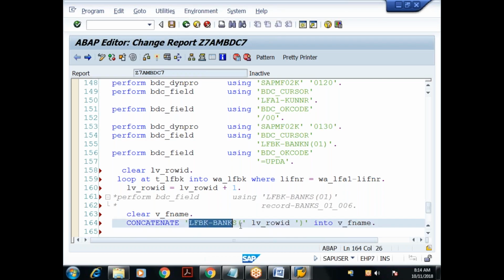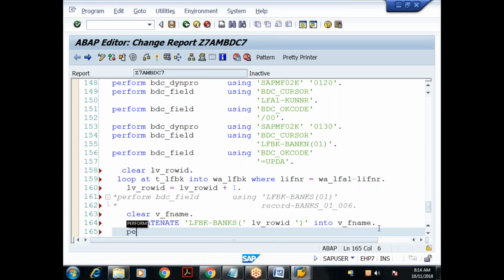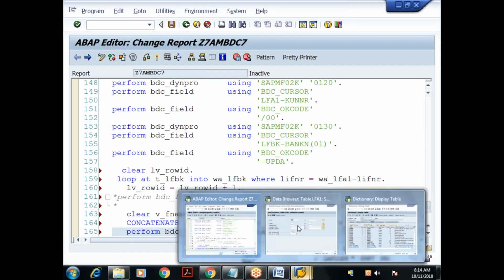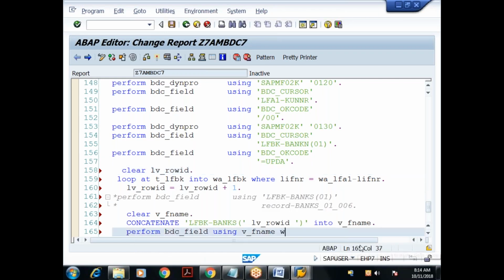It will concatenate LFBK hyphen BANKS and this one, and it will refer to the value of LV underscore row ID. What is the value of LV underscore row ID? Incremented by 1, so 0 plus 1 becomes 01. It will concatenate those two and put it in V underscore F name. Now I'll say perform. Now you call the subroutine BDC underscore field, using the field name V underscore F name, and instead of the recorded value you pass the work area value, W underscore LFBK hyphen BANKS.